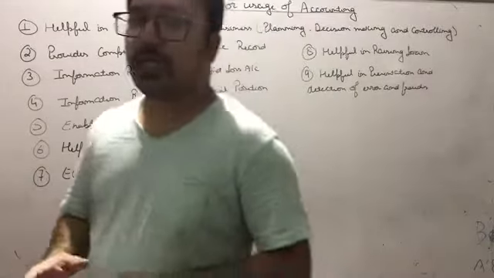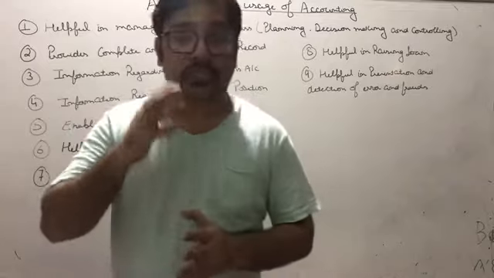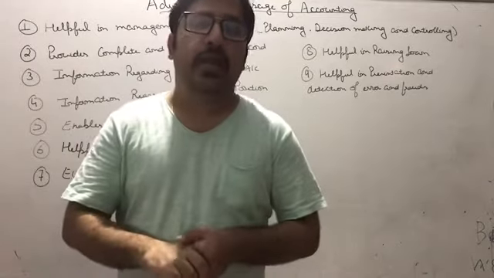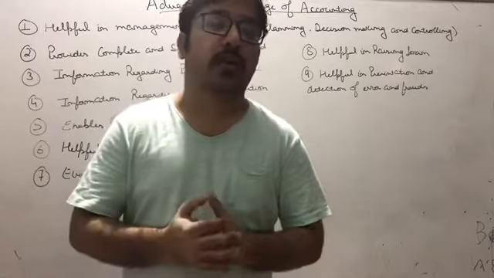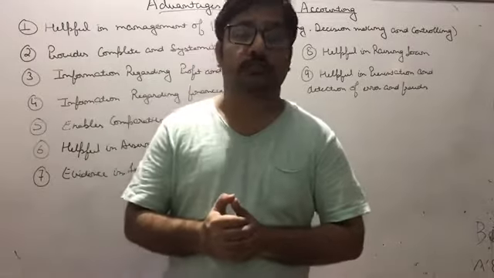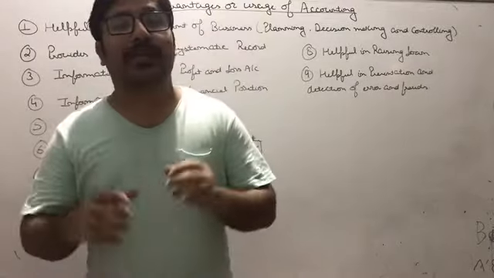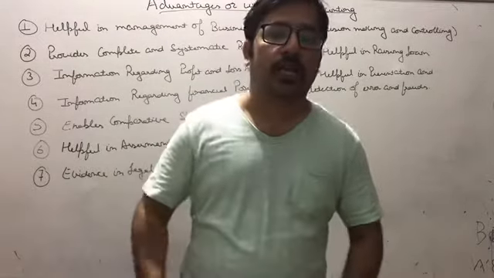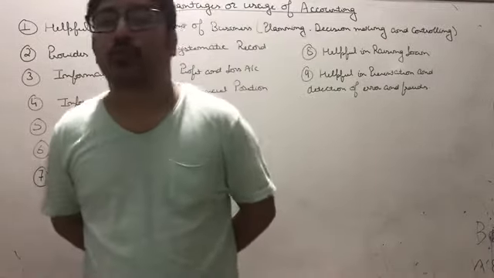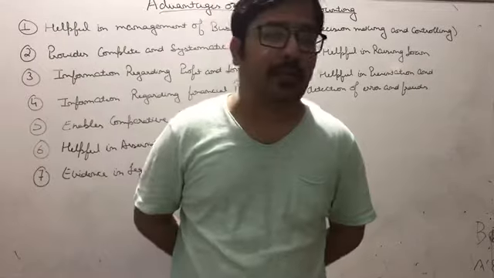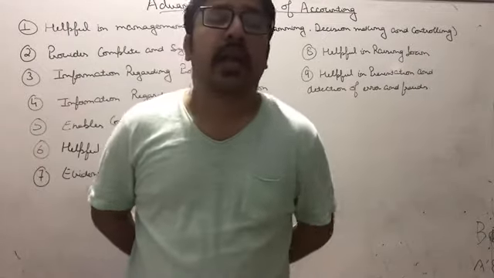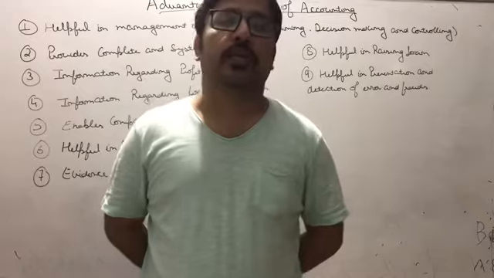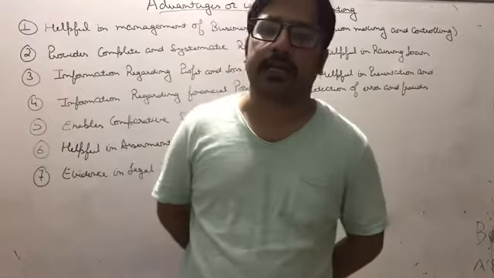Now coming to the fourth point, information regarding financial position. I told you many times, the financial position is disclosed by the balance sheet, and it is prepared on the last day of the year, that is on 31st March. That's why we write balance sheet as on 31st March. It consists of two columns. The first column is liabilities, on the left hand side, and the second column is assets, on the right hand side.